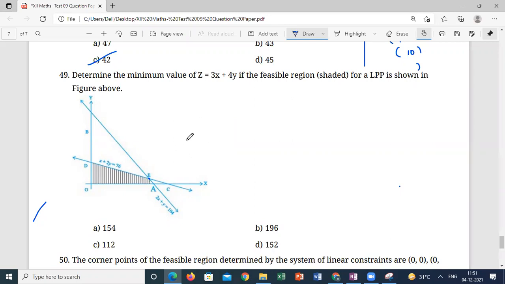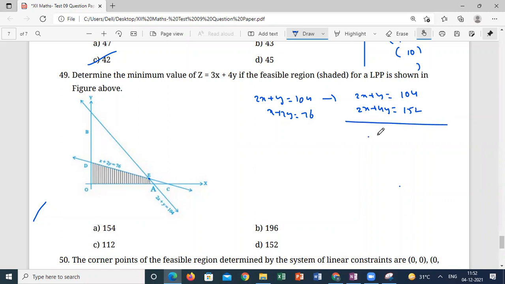So the intersection of 2x plus y is equal to 104, and x plus 2y is equal to 76. If I multiply the second by 2, 2x plus 4y is equal to 152. Subtracting, minus 3y is equal to minus 48, correct?